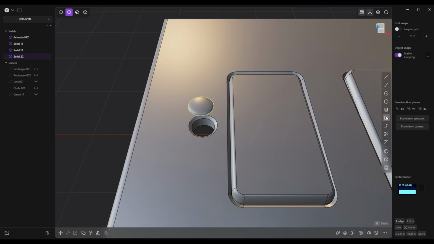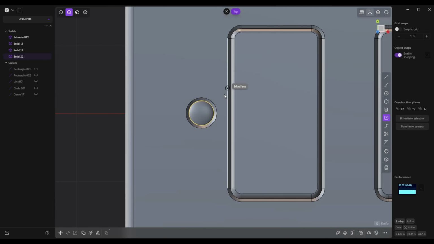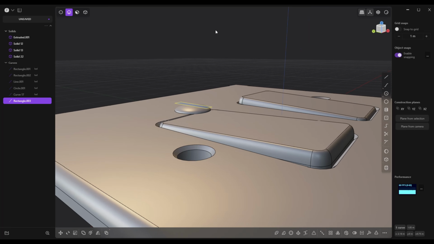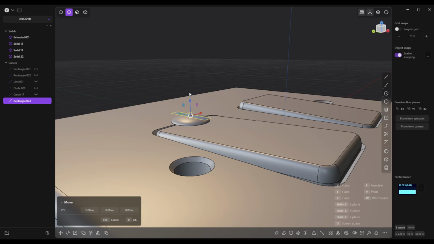And for that we'll take a rectangle, or a square, a rectangle, yeah, that's right. We'll grab it in here. That looks fine. All right, let's hit G to move that up.